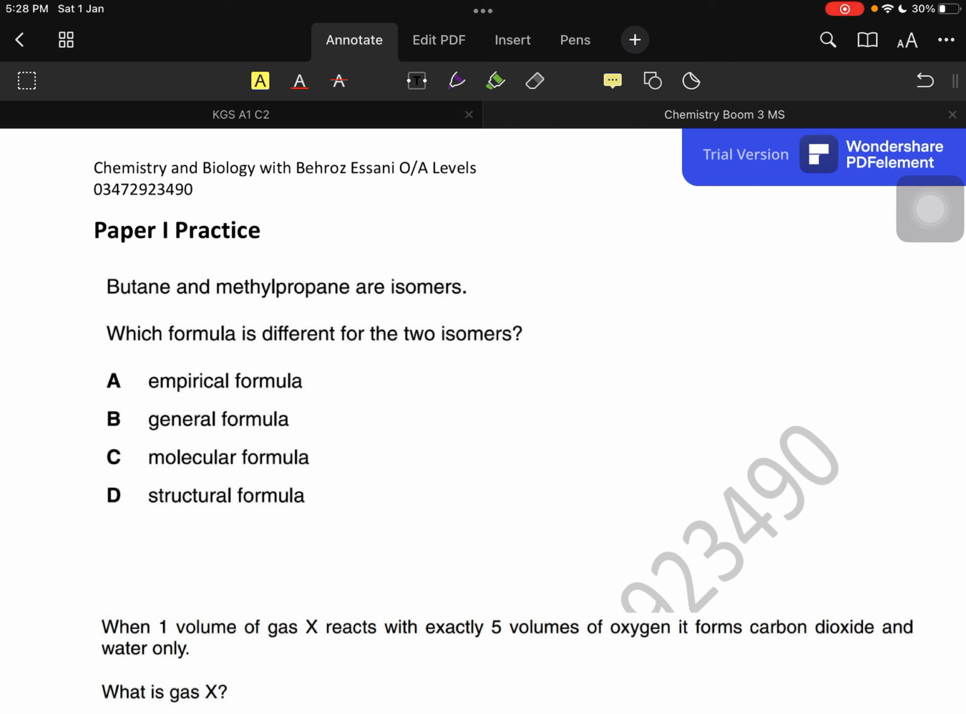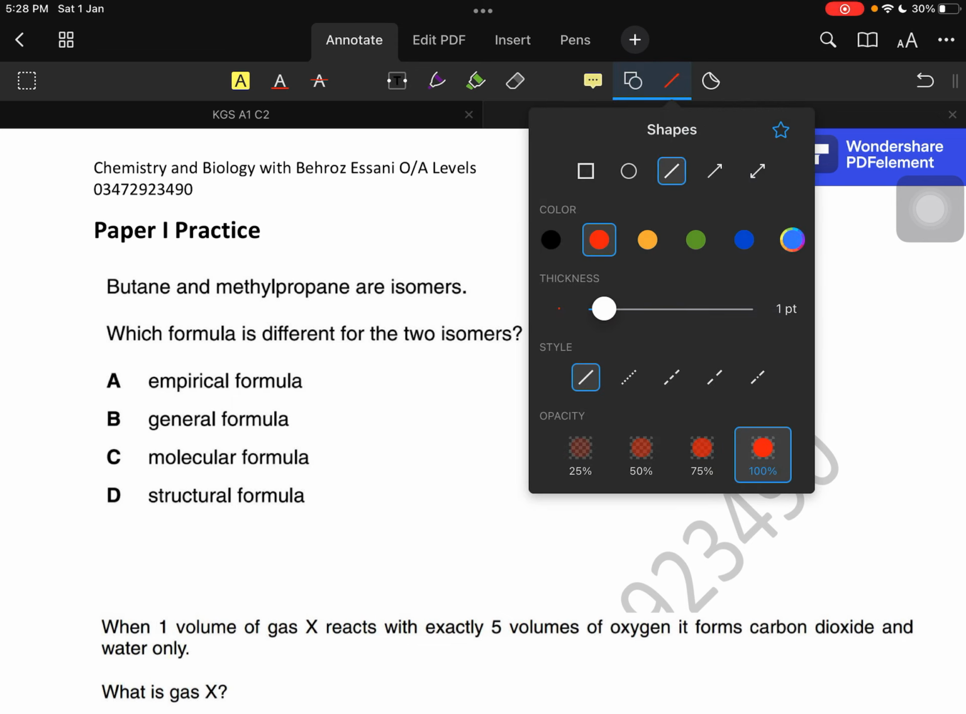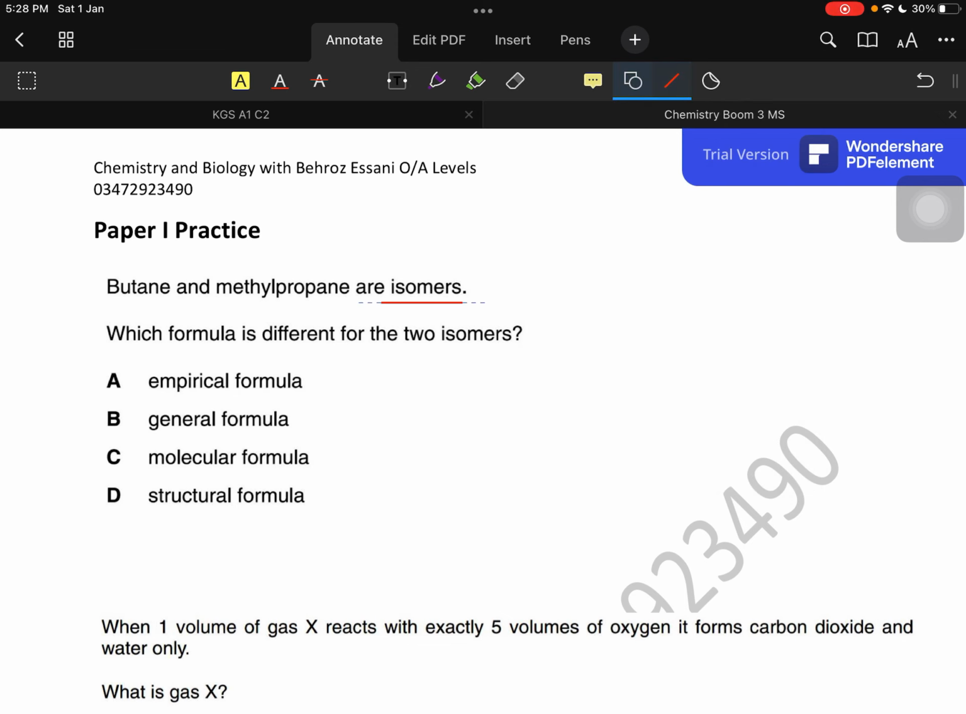So just to revise, butane and methylpropane are isomers. I know one thing, that they're isomers, so I'm gonna underline this part. What formula is different for these two? I know they have the same empirical formula and the same molecular formula. Since they are both alkanes, they have the same general formula. They should have different structural formulas because they have different structures.